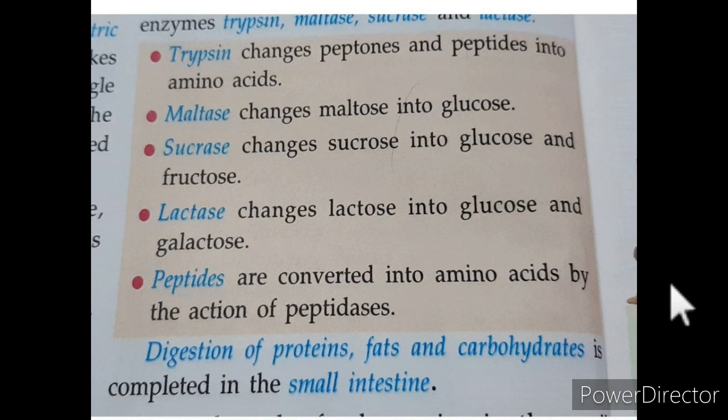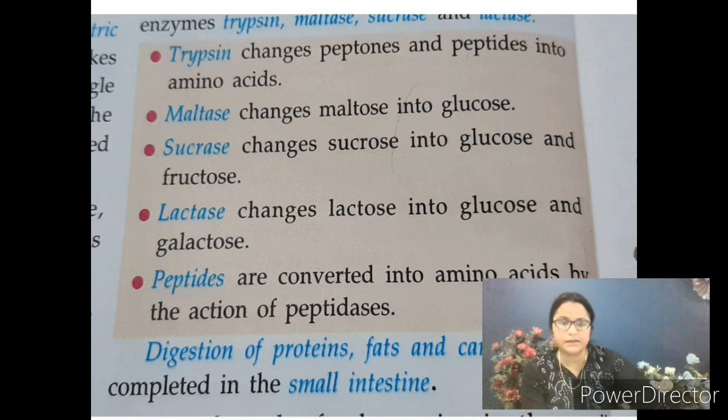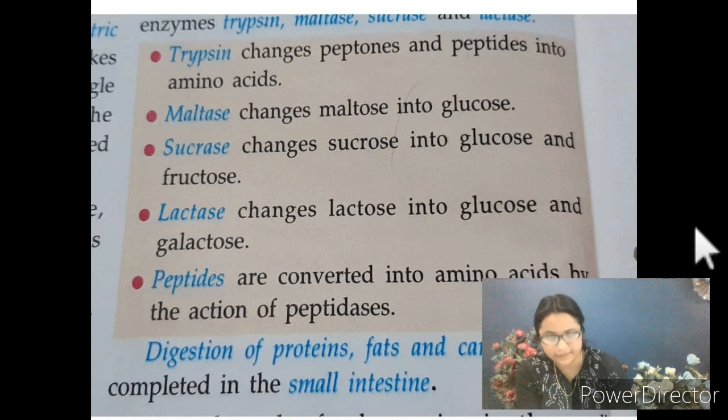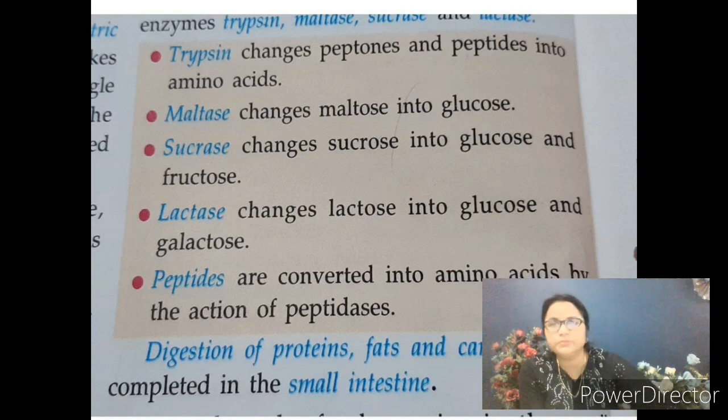Firstly, digestion starts in the mouth with the help of saliva, which converts food into a simpler form. Saliva contains the enzyme amylase. Then the stomach contains the enzymes pepsin and renin, again to convert the food into a simpler form. And then next is the small intestine, which contains many different types of enzymes.